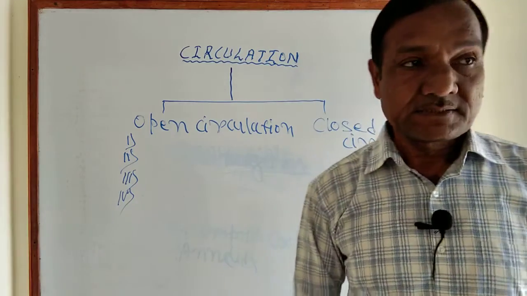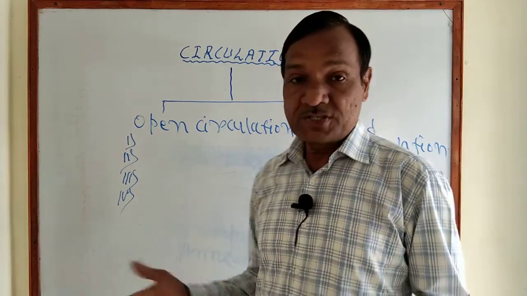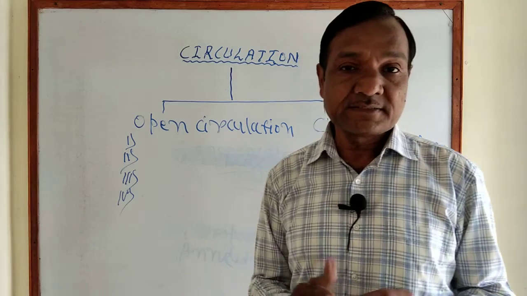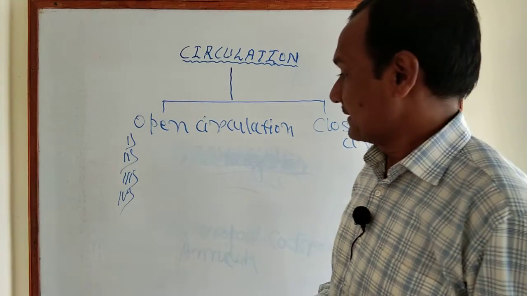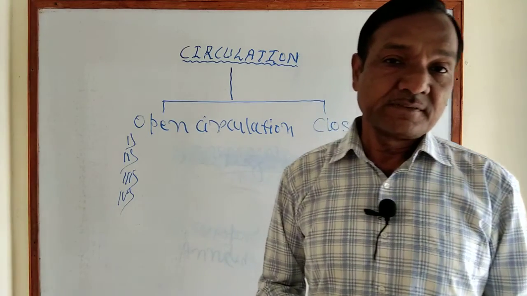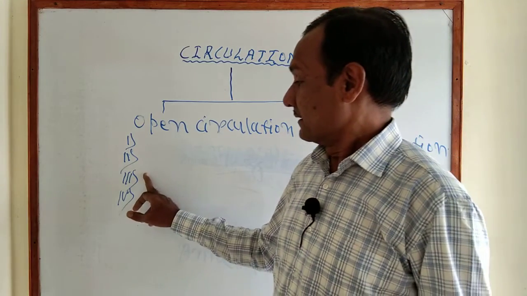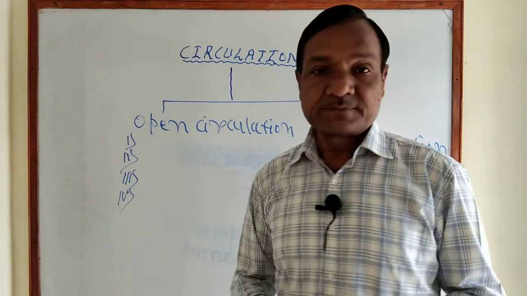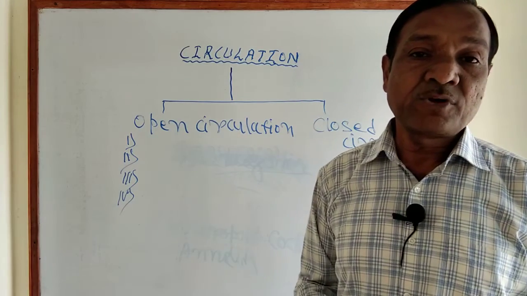Next characteristic, the exchange of material. In this case, the exchange of material takes place directly between the blood and the cells and body tissue.